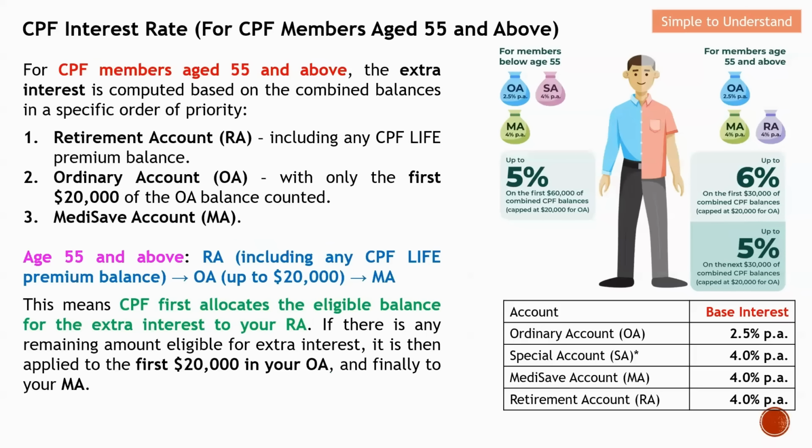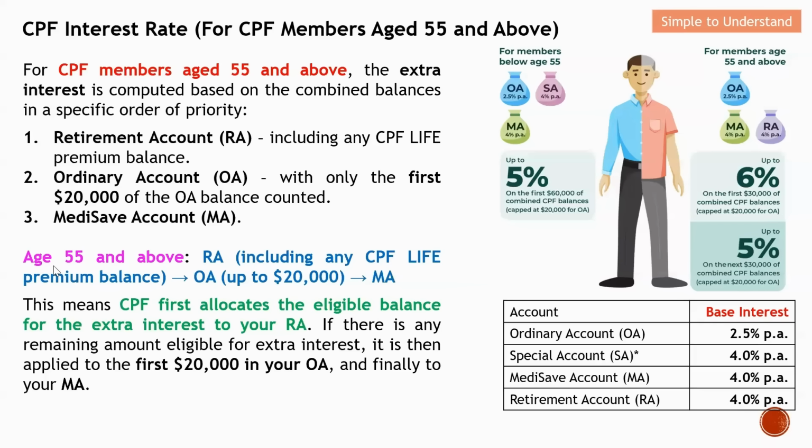For members age 55 and above, instead of OA, the first one will be RA. So the first one is the RA account, followed by the OA, and again OA is kept at 20K, followed by MA, which is the MediSave account. Later on, I will have an example to illustrate this more clearly.